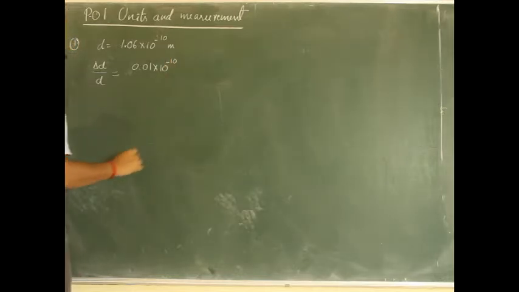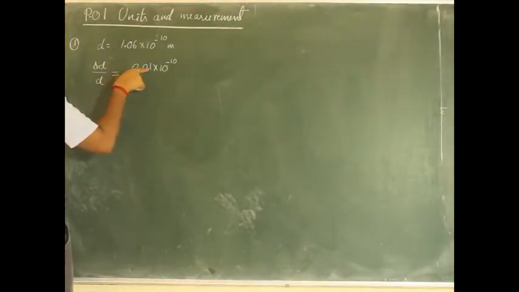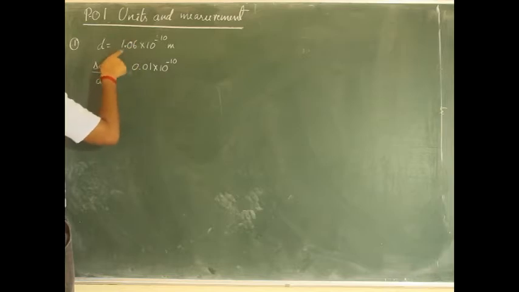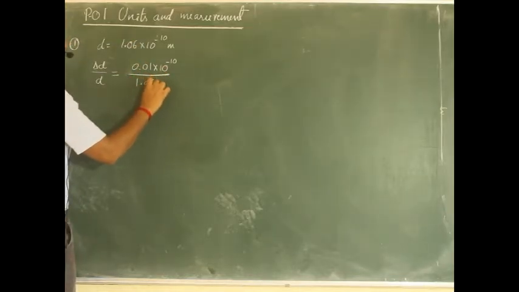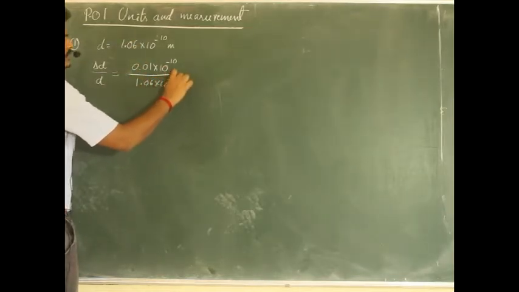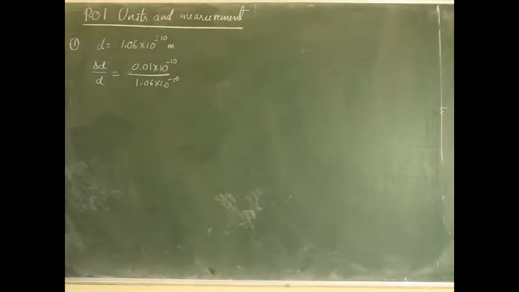Minus 10. The least value of deviation possible in this kind of number is, here three digits are there with one decimal point. Yes, you can see 0.01, that means the least deviation possible. So what is D actually? It is already given in the question: 1.06 into 10 power minus 10.